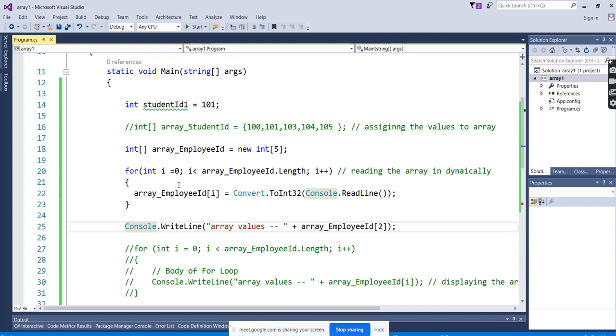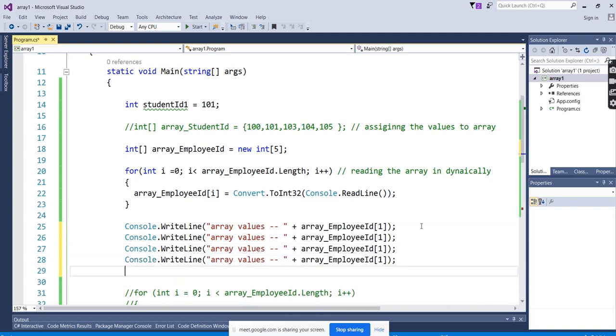We can access the array values with the help of indexes. Indexes are already there. We can directly enter the index number, whatever it is, and it will show. But if I say I want to see everything based on a condition, I cannot keep on entering the values like this, right? I cannot keep on writing the program like this. This is also correct, but in programming standards it will be considered bad programming.